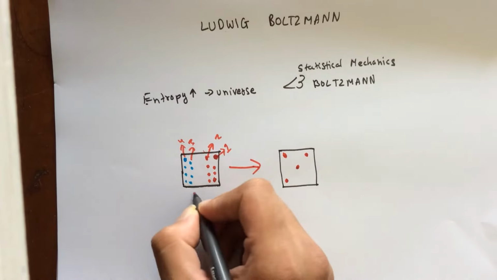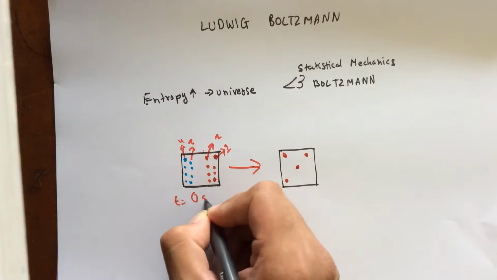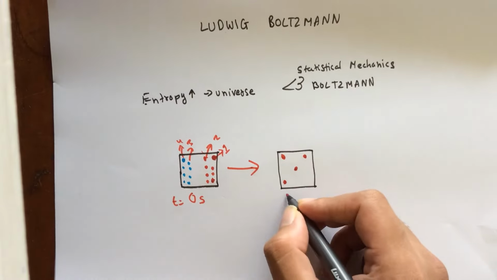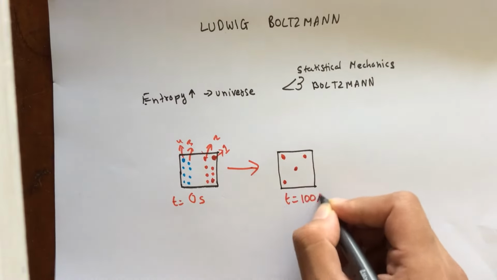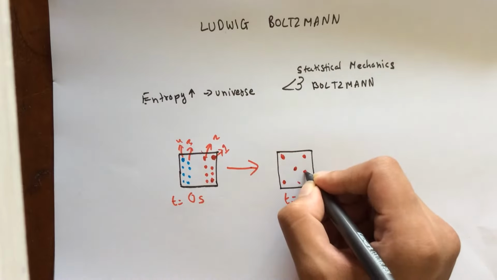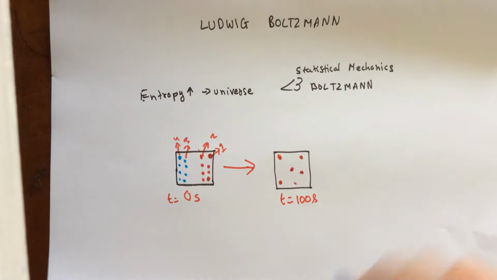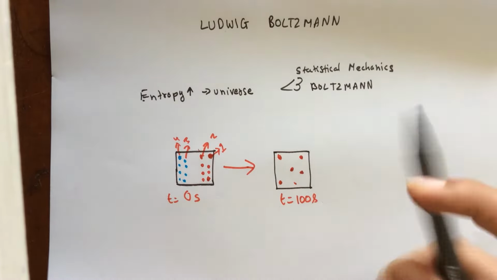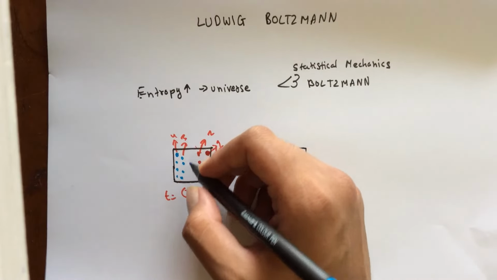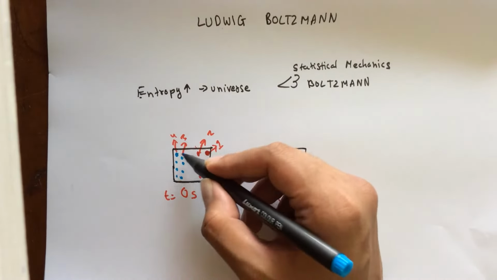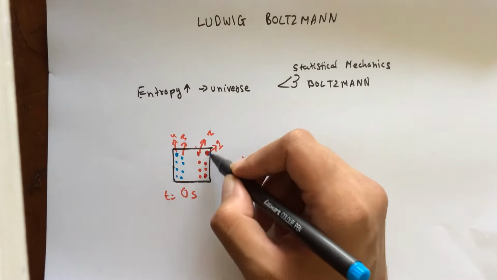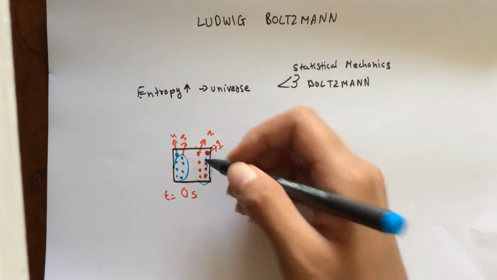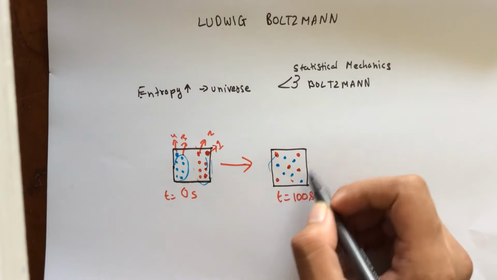So let's say this happened at time equal to 0 seconds, and now we're saying time equal to 100 seconds. Okay? So now the nitrogen molecules are everywhere, and so are the oxygen molecules. Now, if you noticed, over here, the oxygen molecules are only in a specific, limited area, this much. And so are the nitrogen molecules in this much area. But now they fill up the entire space.